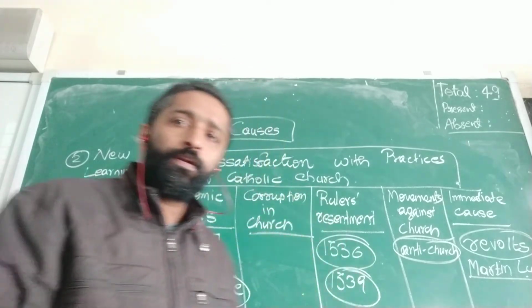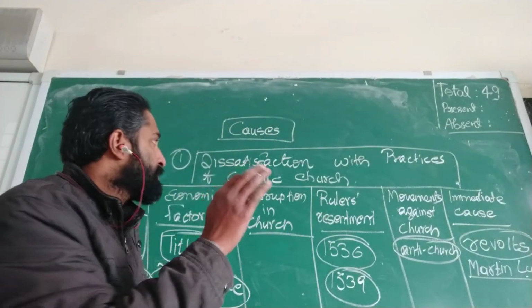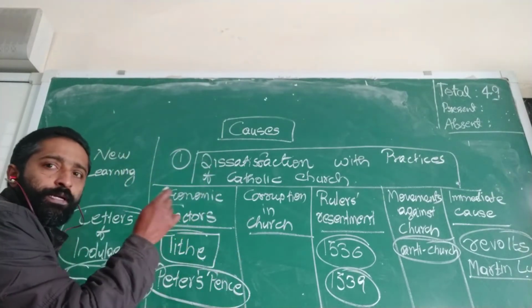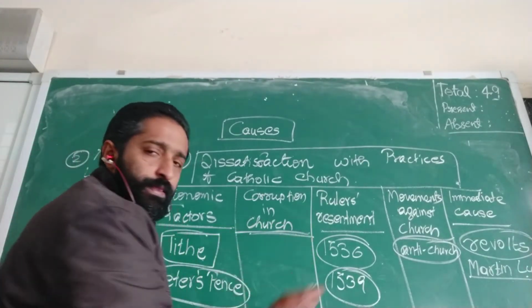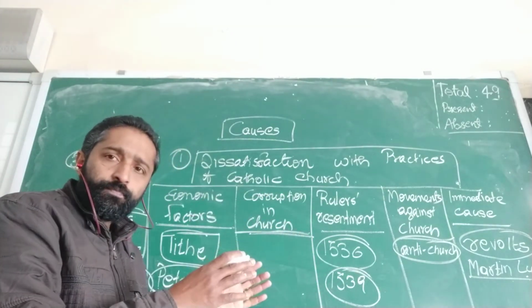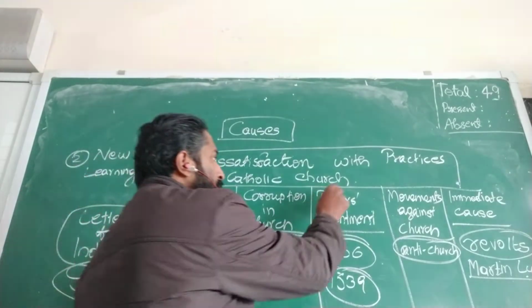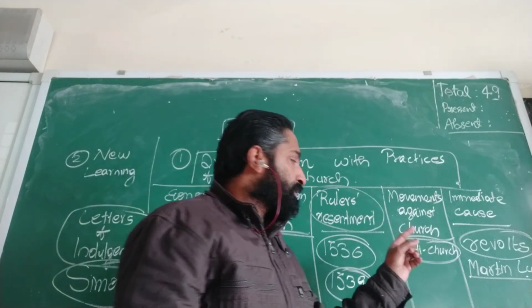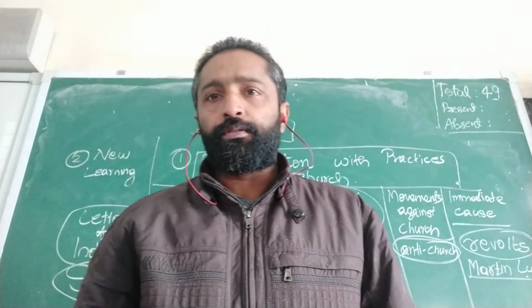So these are the five different causes that you need to remember under the heading of dissatisfaction with the practices of the Catholic Church. Economic factors: how did the clergy collect money from the people? Corruption in the church: how the priest was in the beginning and later. Why were the rulers not happy with the church? The movement against the church. And the last one, the immediate cause.